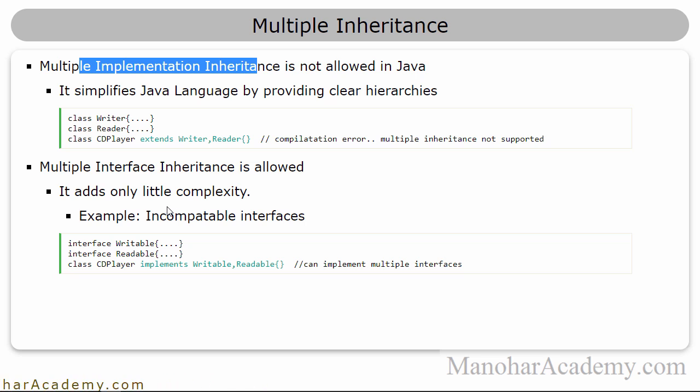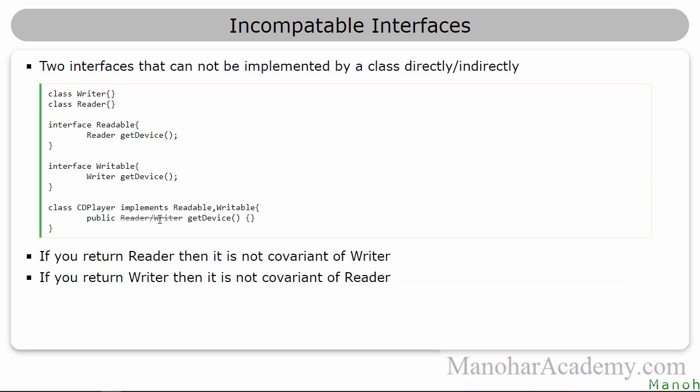So let's look at one complexity, because you will be coming across that when you are doing the coding. That is incompatible interfaces. When we say incompatible interfaces, we are talking about two interfaces that cannot be implemented by a class directly or indirectly. Let's see an example. We have two classes, Writer and Reader. They are just two classes, and they don't have any hierarchical relation.